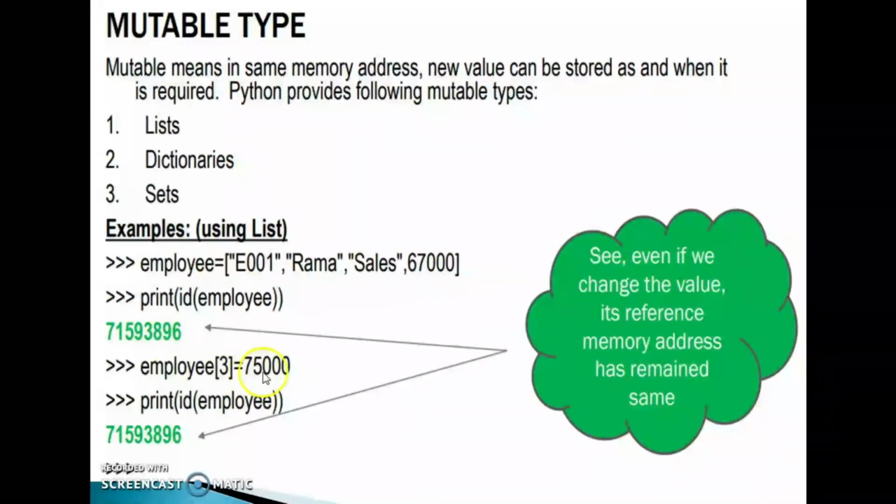Employee 3, 75,000. That time also this ID of employee is the same. See, even if we change the value, its reference memory address has remained the same. Okay, clear this one? These all are mutable types. We can change the value.